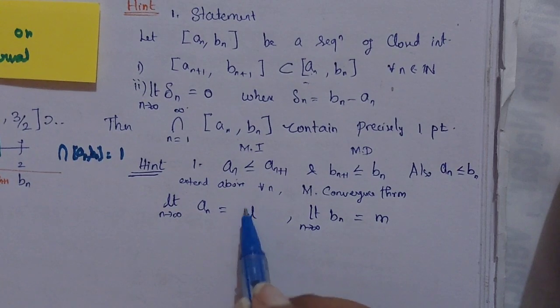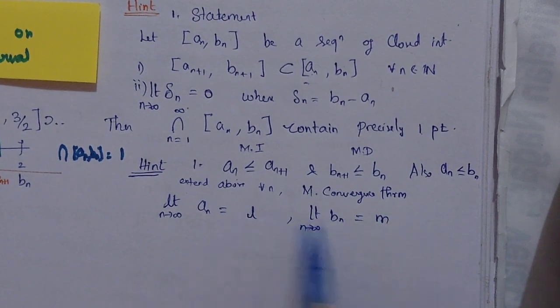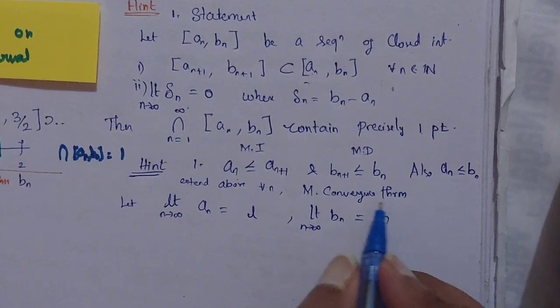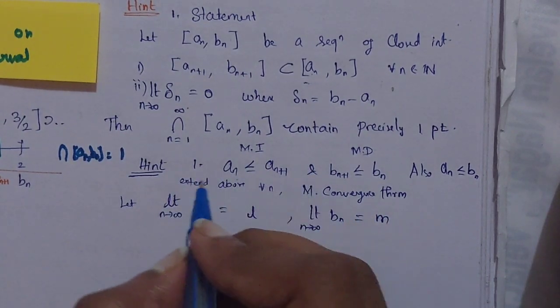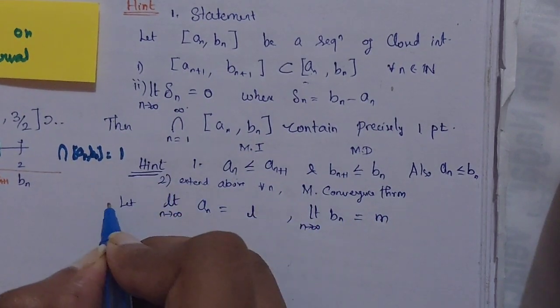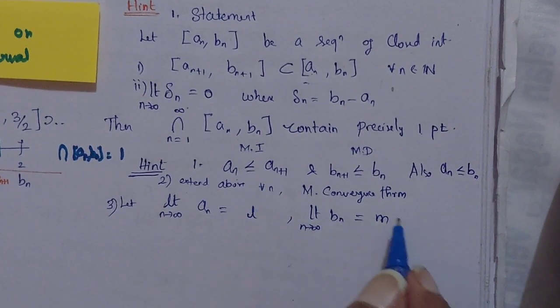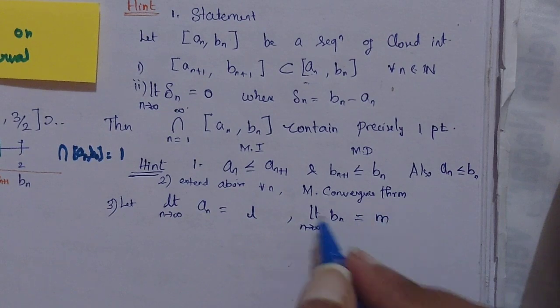So that is the converging point. I'm just taking L and M as a let, okay, because of the monotone convergence theorem. So this is my first hint, and this is my second hint. This is my third hint. The third hint is unnecessary, but you should know that you are going to use this L and M for the next step.